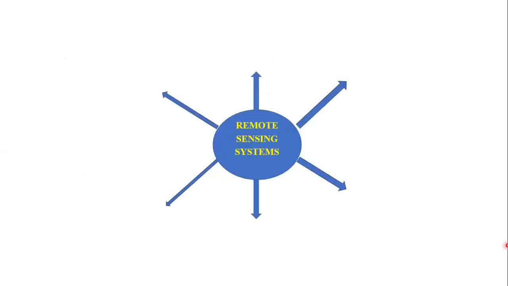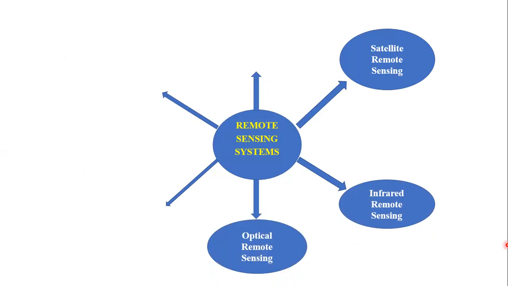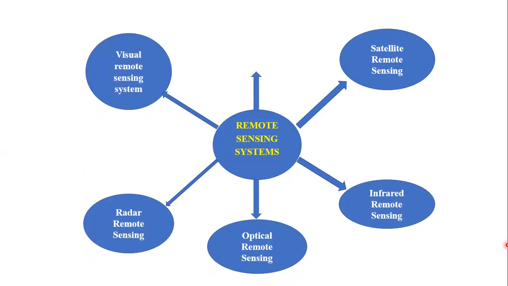Come to the next topic, students: remote sensing systems. This is the core body of today's lecture. How many types of remote sensing are there? Satellite remote sensing, very advanced, and infrared remote sensing, quite useful. Optical remote sensing and radar remote sensing, visual remote sensing, very old but we can still use it, and microwave remote sensing. So these are the different types of remote sensing.